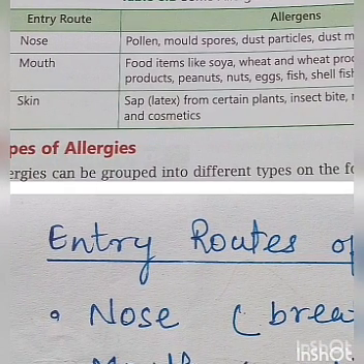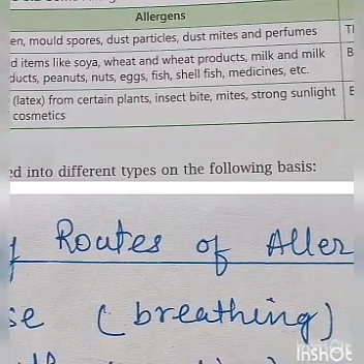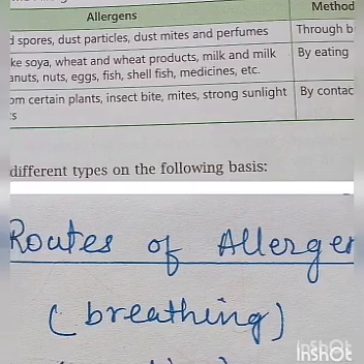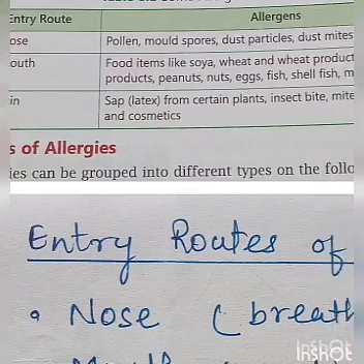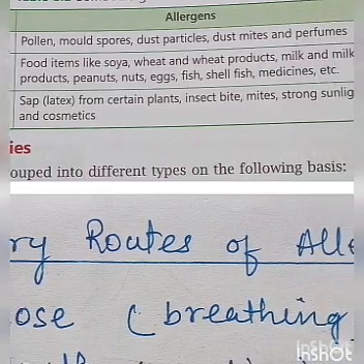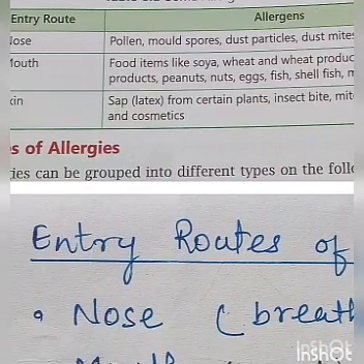Like nose: pollens, mold spores, dust particles, dust mites, and perfume, that enter our body when we breathe. Mouth: food items like soya, wheat, milk, fish, egg. If we eat all these things, then we get allergy.